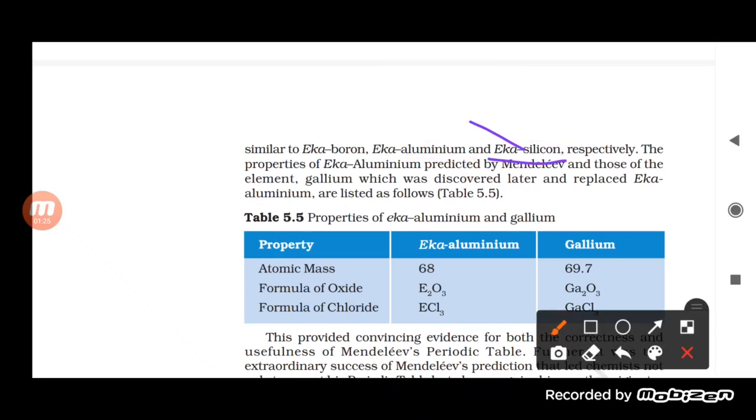So gallium, which was discovered, replaced Eka aluminium. Then germanium was similar.